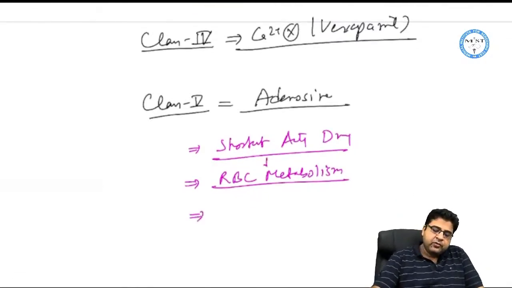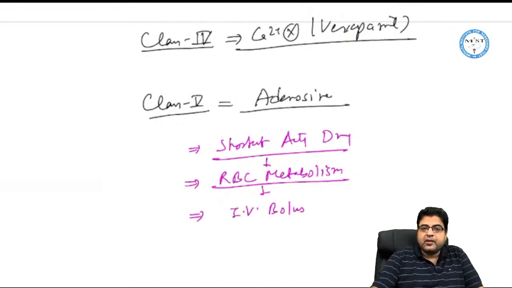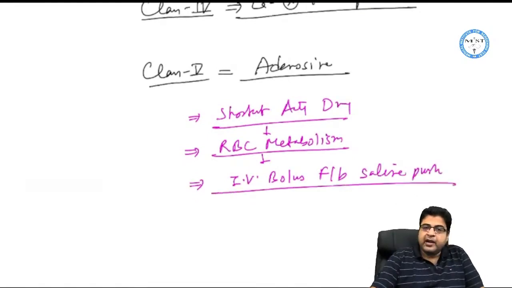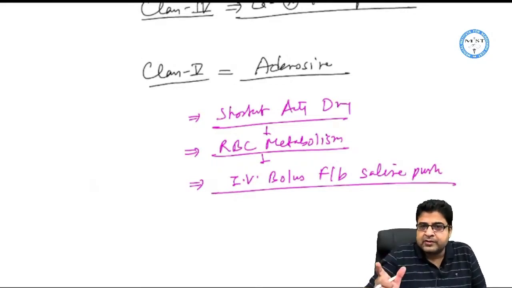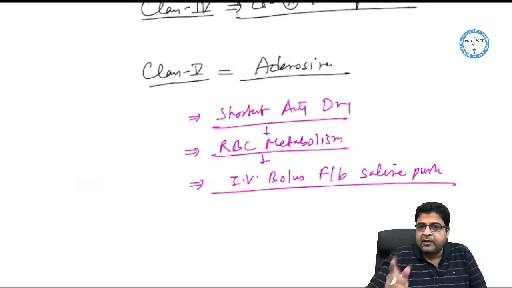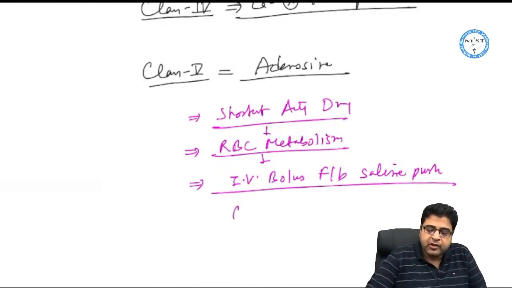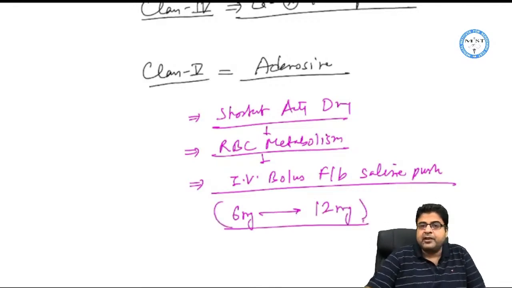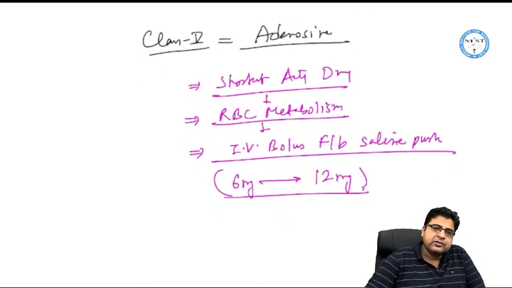Whenever we have to give this medicine, we always give it by IV bolus followed by saline push. Bolus dose means a single dose given rapidly in one go, followed by a saline push. The first dose of this medicine is 6 milligram, and the second dose is 12 milligram.